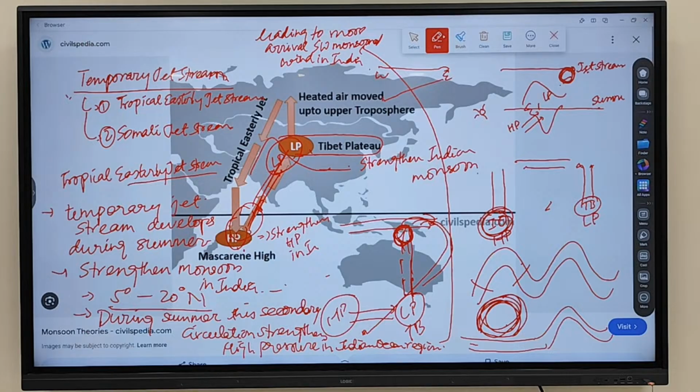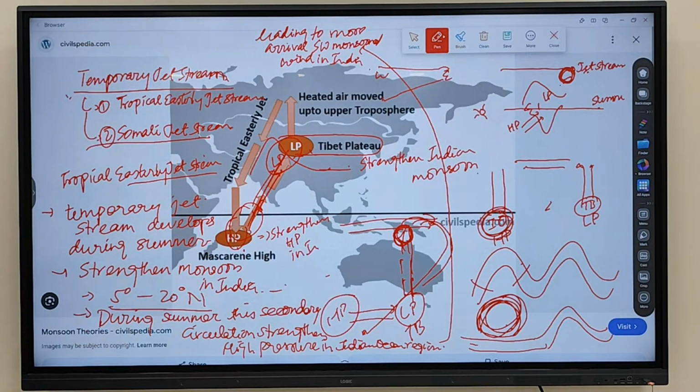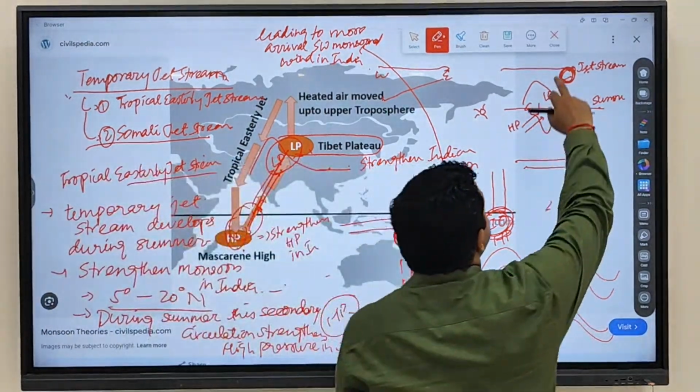Clear? Now another jet stream that is formed during this period is the Somali jet stream. So what is this Somali jet stream all about?